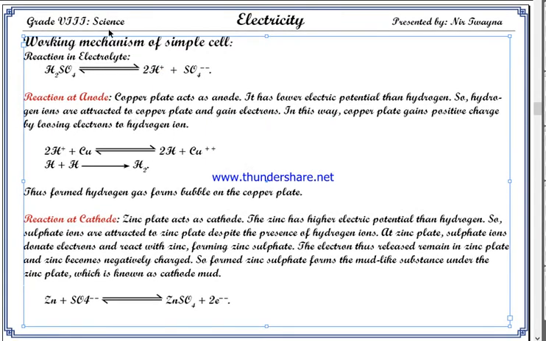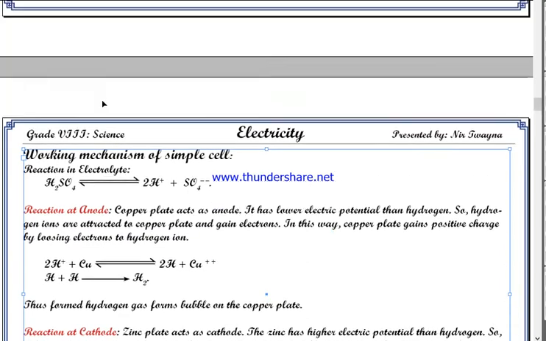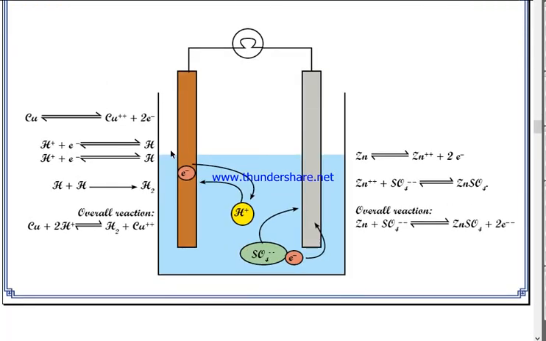Now let us go to the reaction that occurs at the anode. Anode means the copper plate, isn't it? Since sulfuric acid breaks down to form hydrogen and sulfate, among them hydrogen moves toward the copper plate and sulfate moves toward the zinc plate, because of electrical potential.